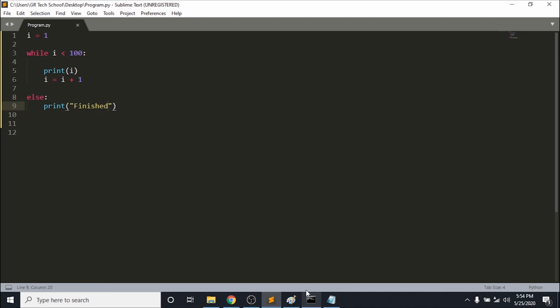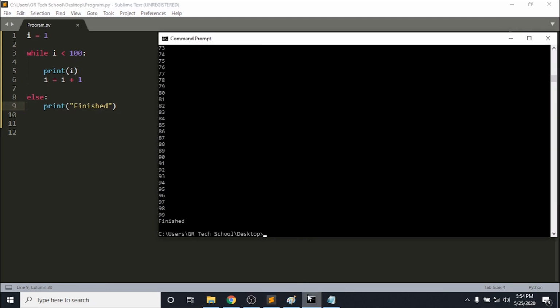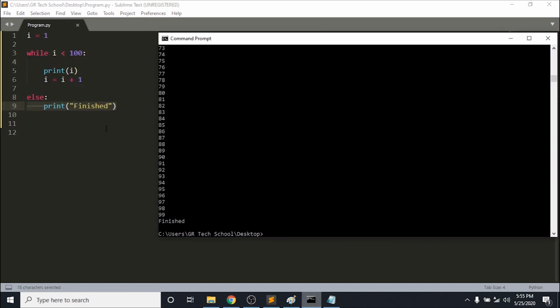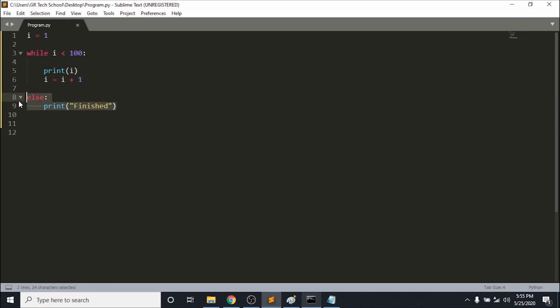So when you write your own program, you will know how to write it. Once this finishes, it's going to say finished. The next thing I want to teach you in the while loop is this.